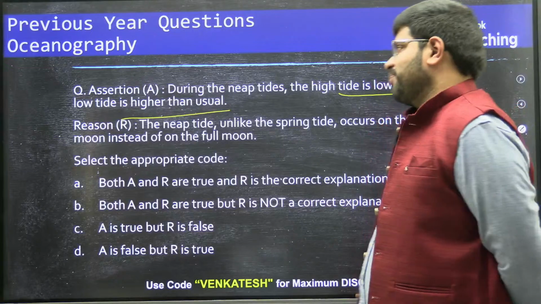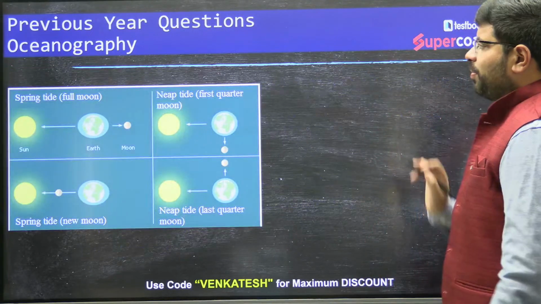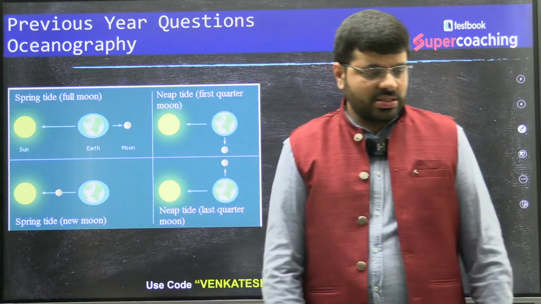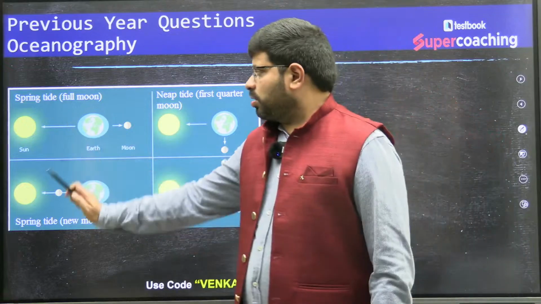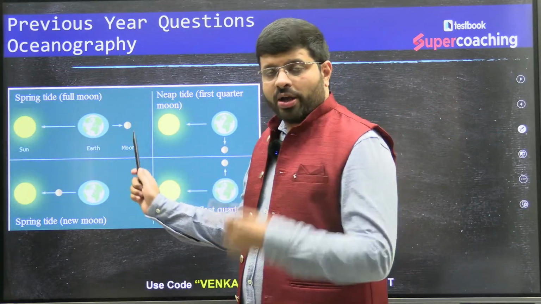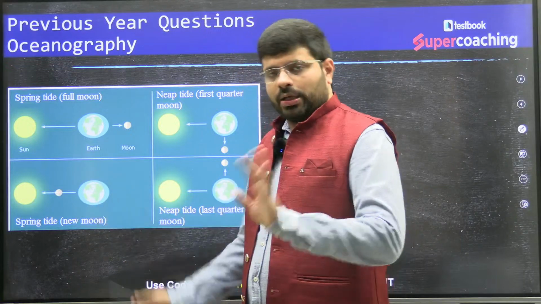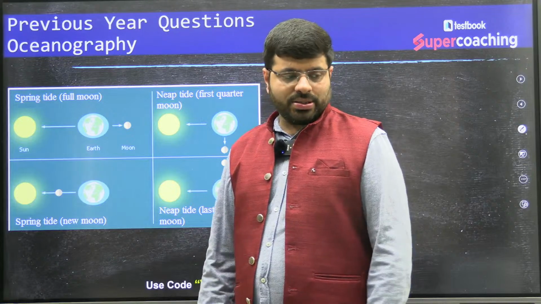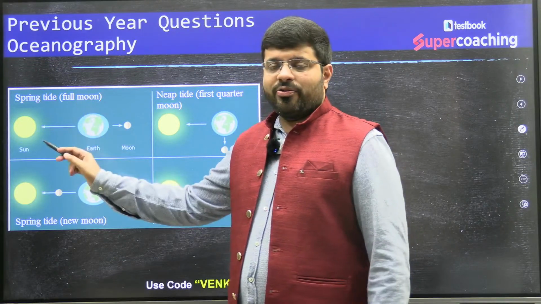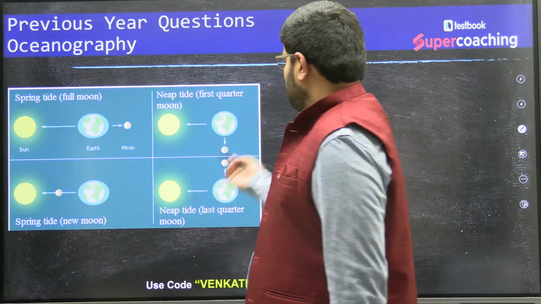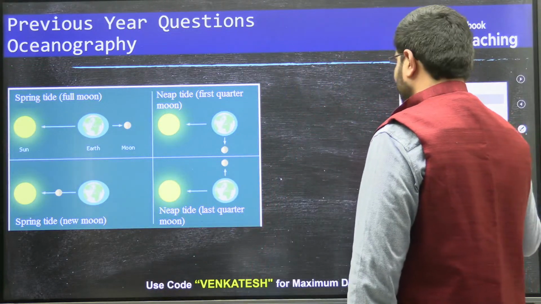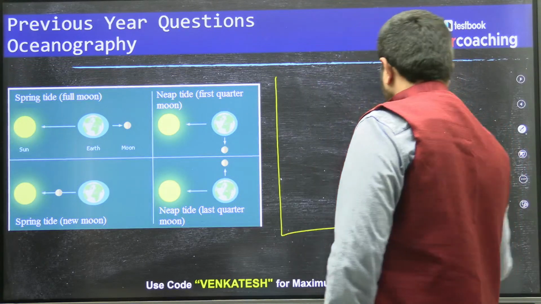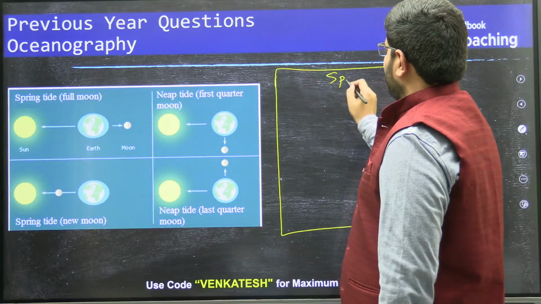Let us explain this phenomenon. What are neap tides and spring tides? When the sun, moon and earth are in a straight line, either sun, earth, moon in that order, or sun, moon, earth in that order, we find spring tides. On that day, the force of the tide would be more than normal. This is spring tide.